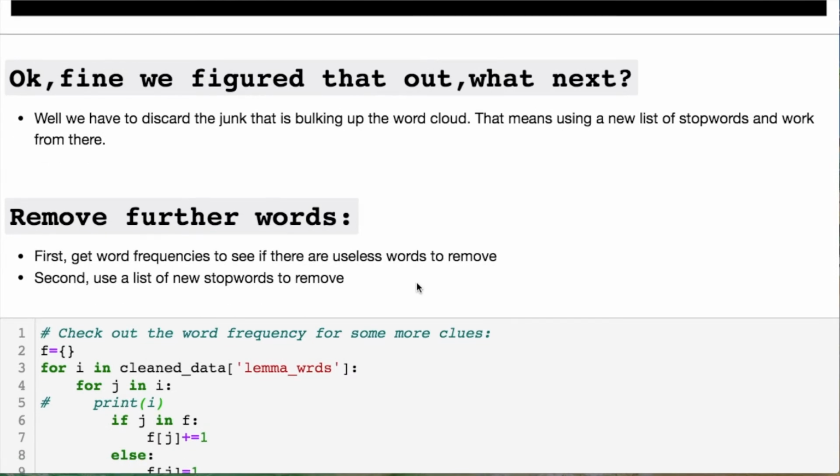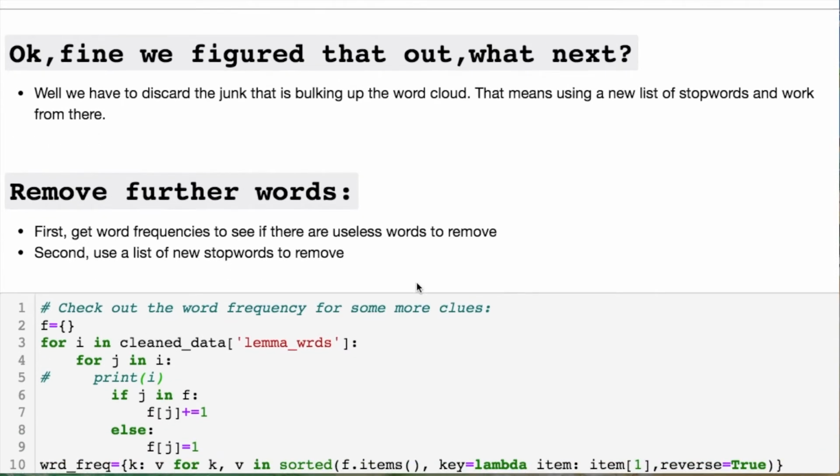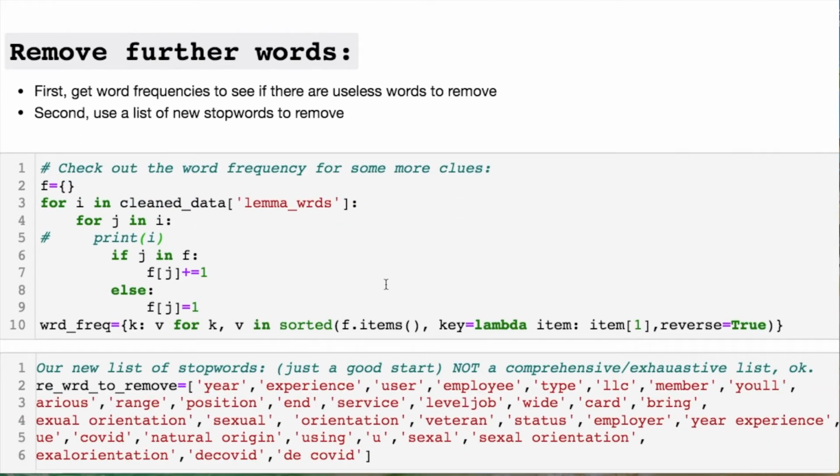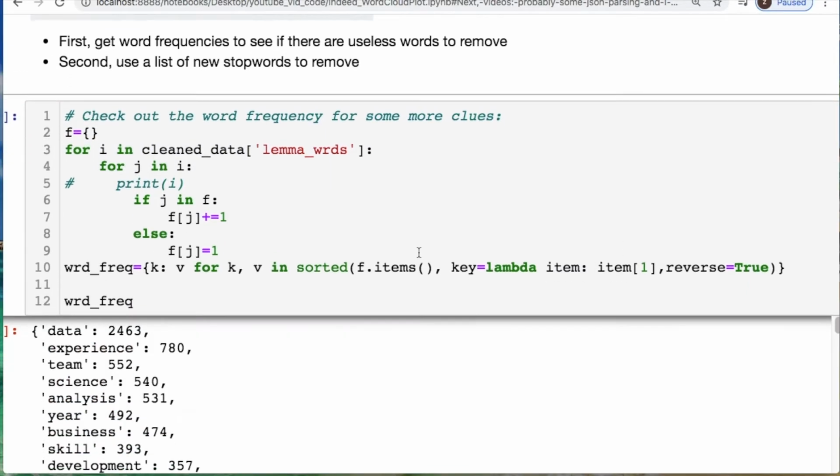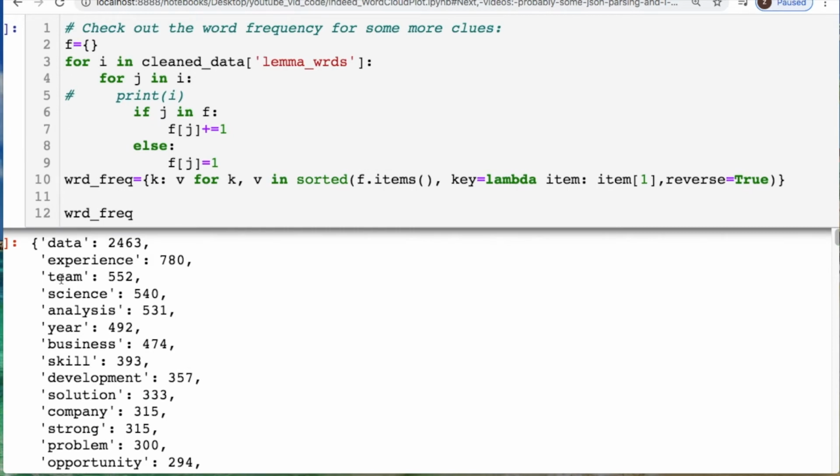Because we have a few things of interest, but how do we actually start plucking out things that are unnecessary, okay? So what I did was two things. First, you can iterate through and find word frequencies and sort by the most frequent, okay? You can notice here that data, experience, science, things like this are going to come up everywhere, because this is basically the data and the science or analyst is basically the job title you're looking for. So that's obviously going to be in the qualification stuff. They're going to have related words, bigrams and trigrams, and that's another thing you can use for this word cloud and any other plotting: instead of taking individual words, start doing bigrams and trigrams.